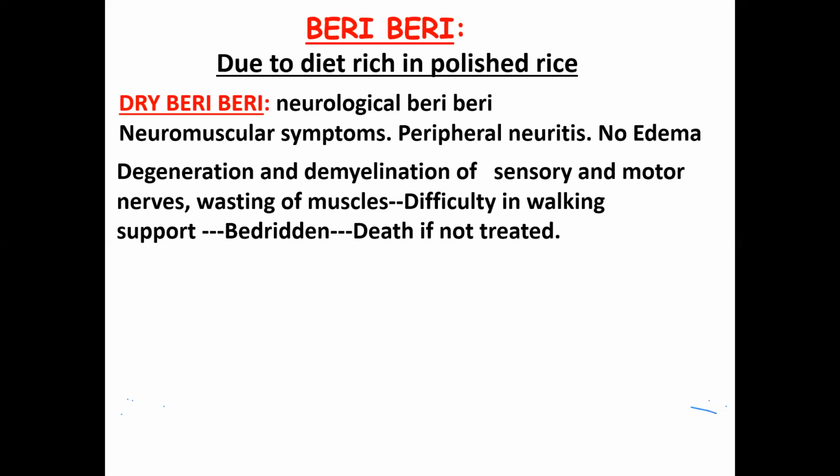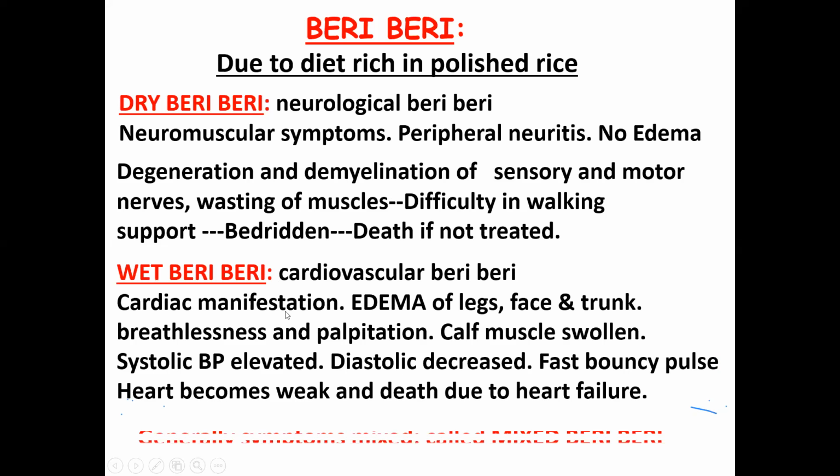Next type of beriberi that is there is wet beriberi. So what happens in wet beriberi? It is cardiovascular type of beriberi. Dry beriberi is the neurological type of beriberi, and wet is cardiovascular beriberi. What happens in this cardiac beriberi? Obviously, cardiac manifestation will be there. There will be edema of legs. That's why it is called wet beriberi.